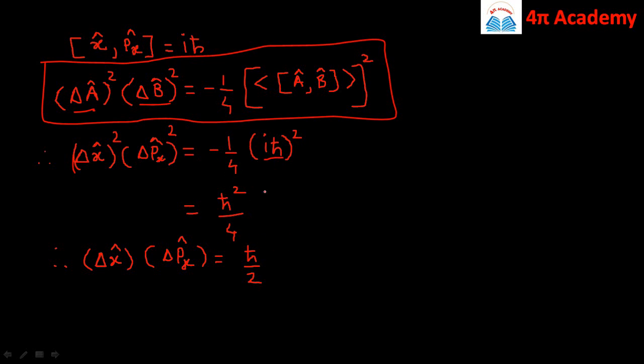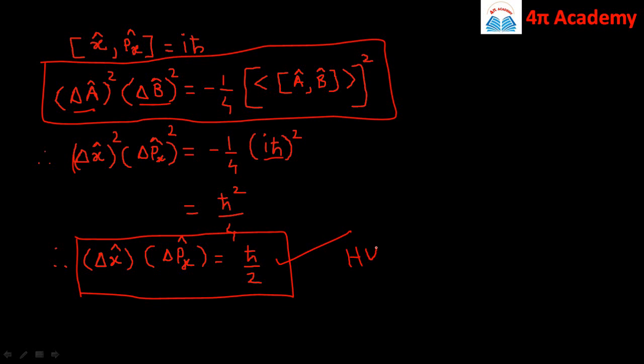This i square is equal to minus 1, then minus minus will become plus, so it will be h cross square by 4. By taking the square root we get delta x into delta px is equal to h cross by 2, which is nothing but the Heisenberg's uncertainty principle.